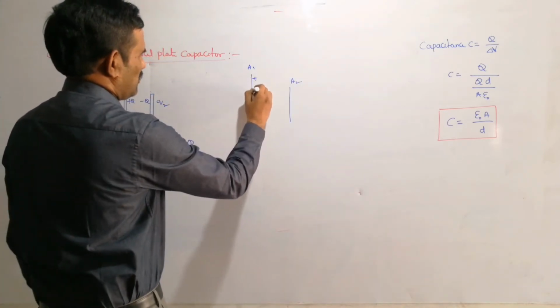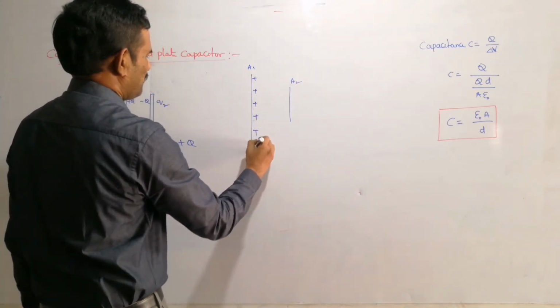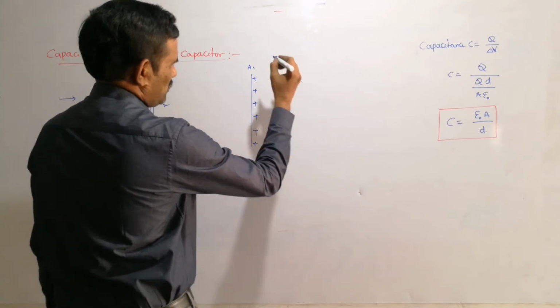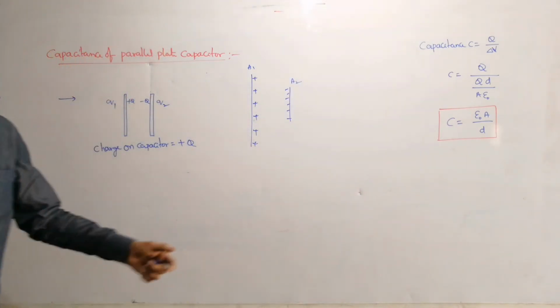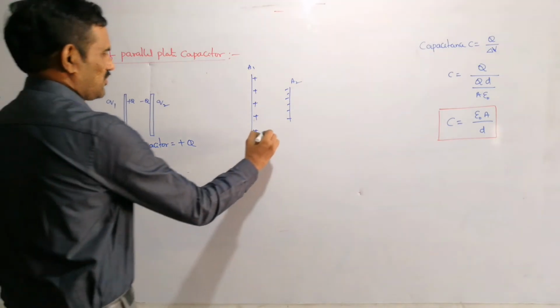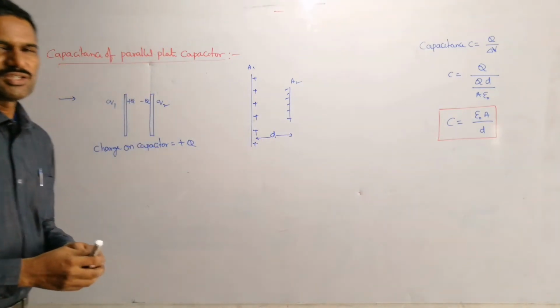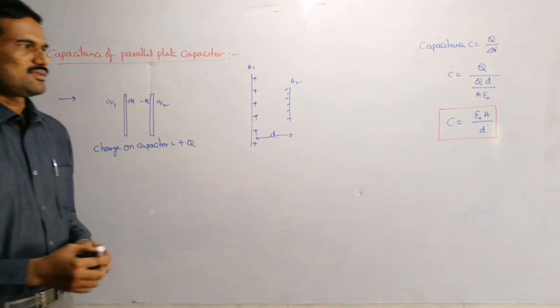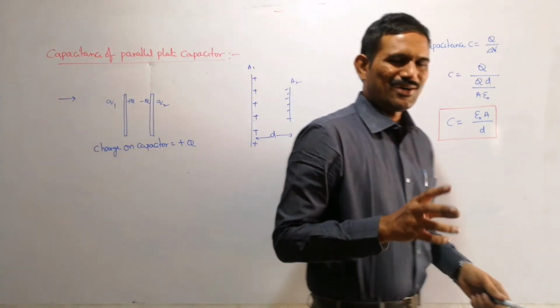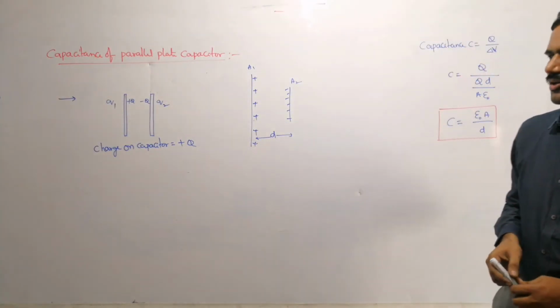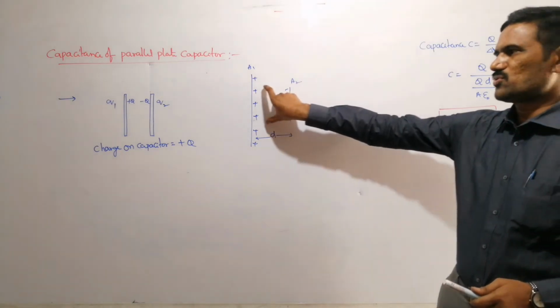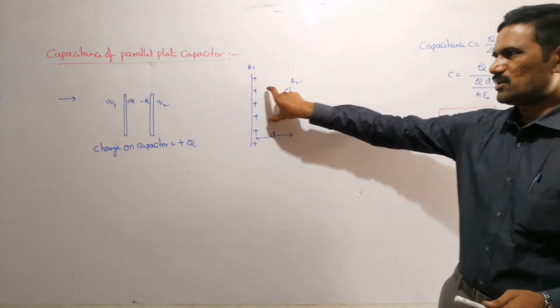So this is having some positive charge here, this is having some negative charge. Then suppose the separation between those two plates is D. Then what is the capacitance of this? So the effective area or common area we need to consider here. The common area is nothing but the area common to both positive and negative charges.